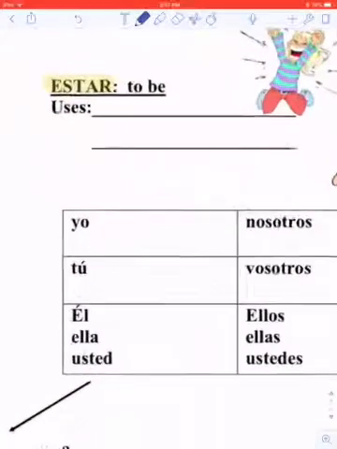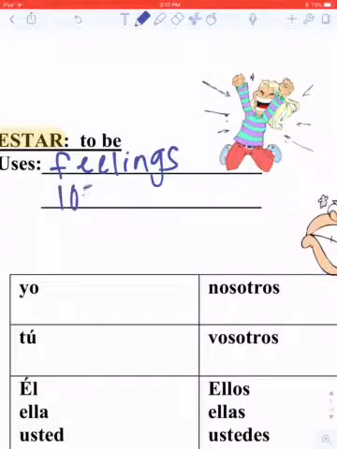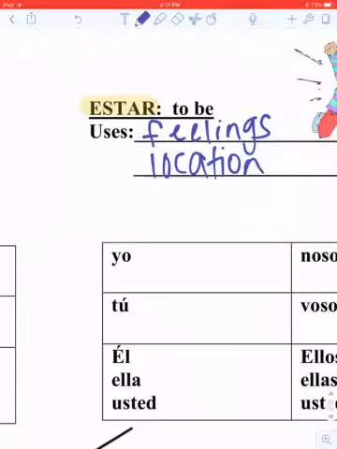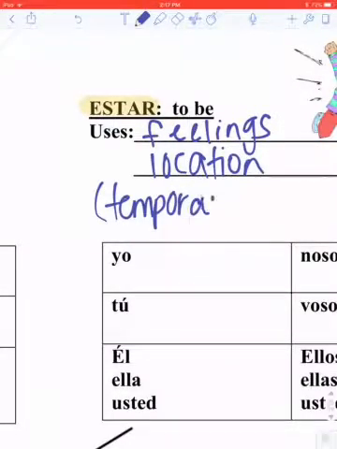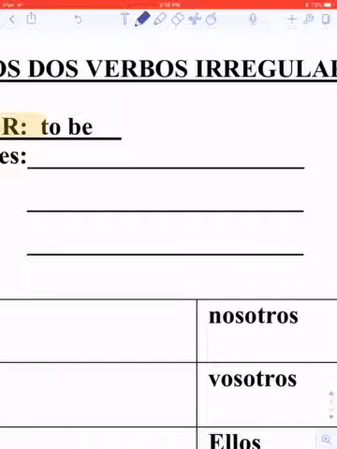So we just went over the uses for estar, for how you feel and where you are. Always use the verb estar. So anytime you have a feeling or location, more like temporary conditions, you're going to use estar. Ser is different, and we have the acronym TOP to talk about ser.